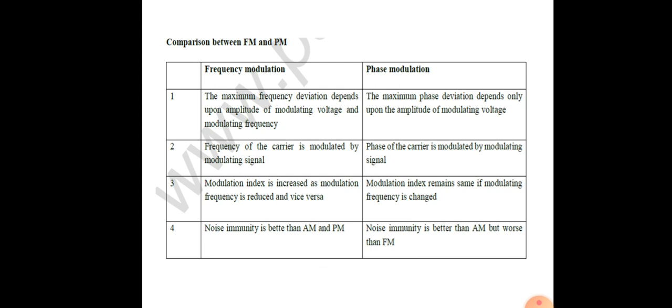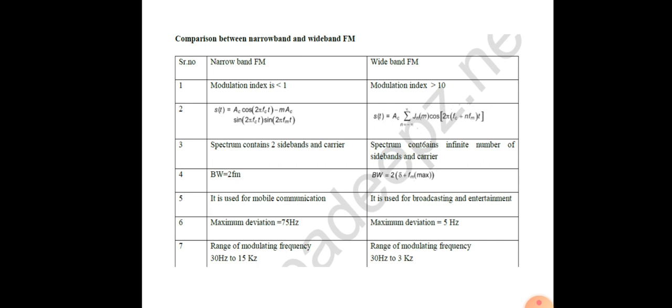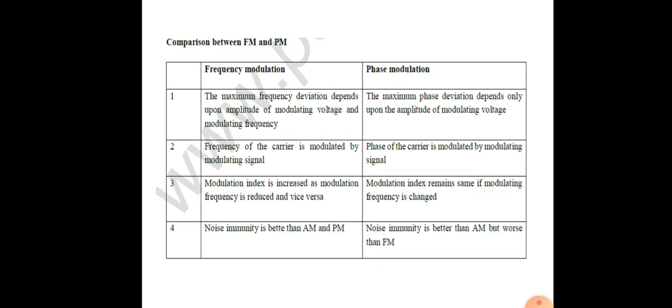In our frequency modulation the noise immunity is better than AM and PM, and in phase modulation the noise immunity is better than AM but worse than FM. So in this session we have fully seen what is meant by angle modulation and what are the types of angle modulation, how to represent the FM signal and the phase signal, and the comparison between narrowband FM and wideband FM, and also FM and PM.